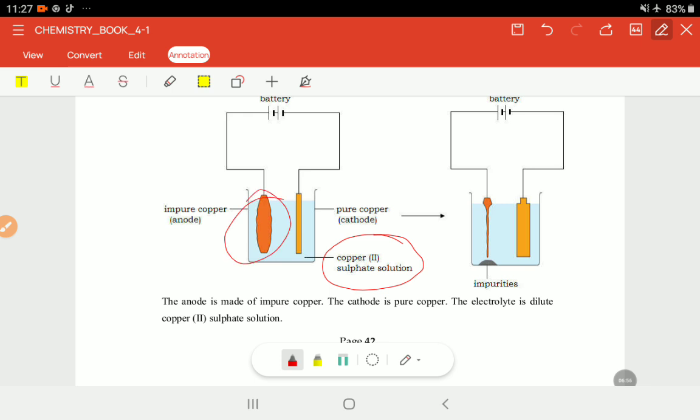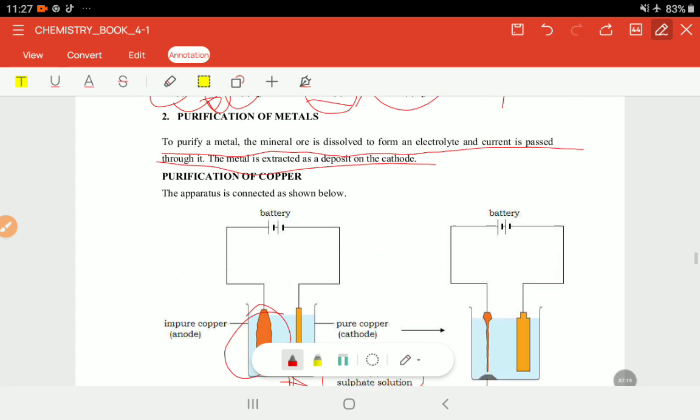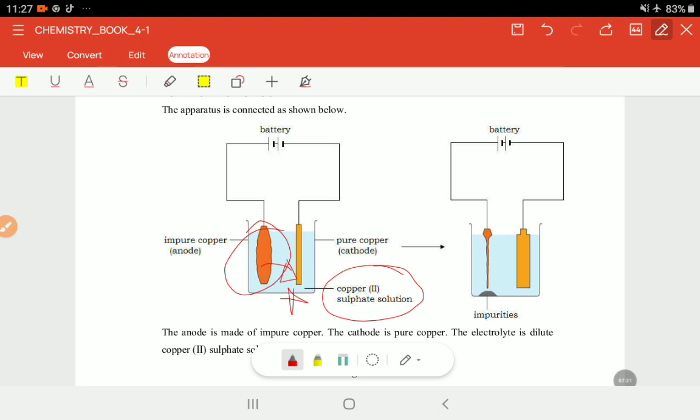So we have the copper here which is not pure, which has a lot of impurities, and at the same time we are making that copper be in the form of electrolyte. We know already that when this copper is being used up from the electrolyte, it should be replaced by the copper coming from the anode, as we saw before, right? So we are using the same principle from the anode side.